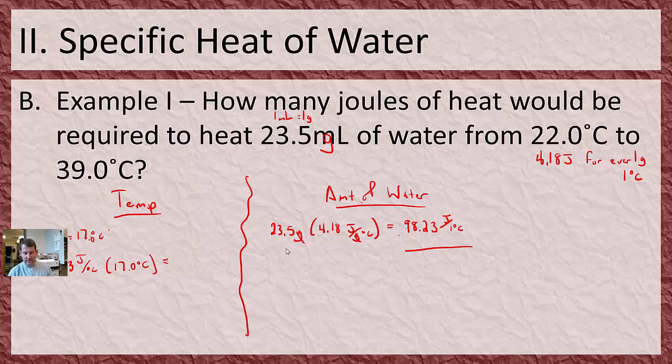And I find that number is, and I have 3 sig figs in my problem, so I'm going to say 3 sig figs in my answer, 1,670. The degrees Celsius cancel. I'm left with joules. So that is my final answer. Sorry, I did it from right to left. All I did here is analyze the amount of energy it takes to raise 23.5 grams 1 degree, and then how much it would take to raise that up 17 degrees. So to do this, I would need to add 1,670 joules of energy.